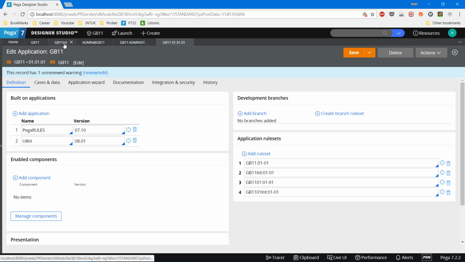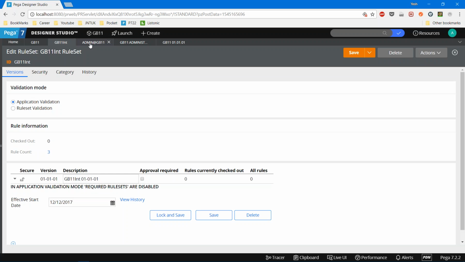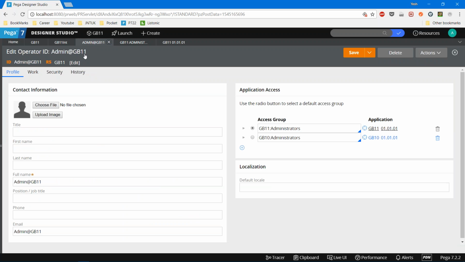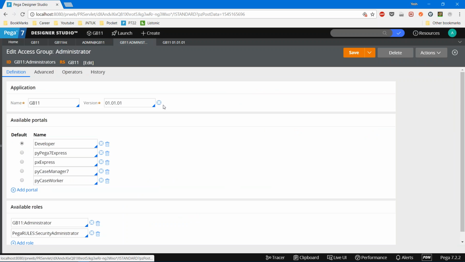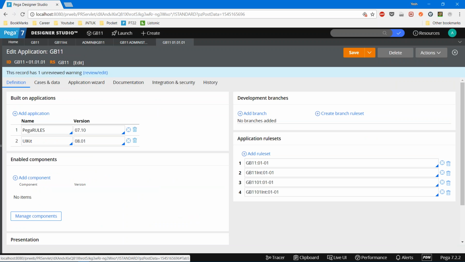So here an operator ID is connected to an access group, which in turn is connected to an application, which is indirectly giving a connection between operator ID and application. It's like A equal to B, B is equal to C, which indirectly means A is also equal to C. Different rules come together to bring up a scenario. What is the scenario that we are talking about here?